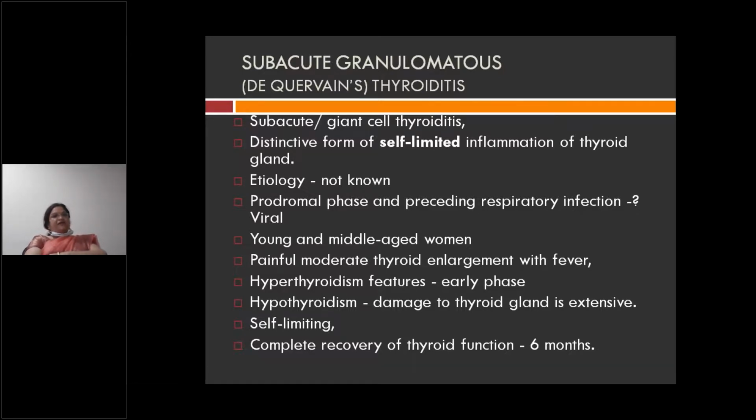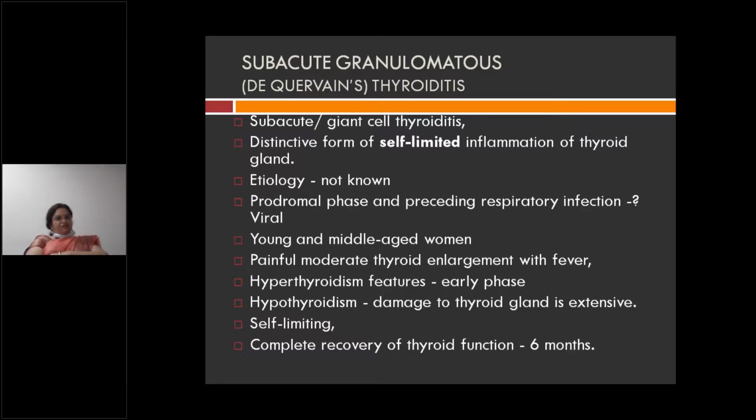It is a self-limited inflammation of the thyroid gland. Etiology is unknown. There is a prodromal phase, preceded by a respiratory infection. Usually the patient has a respiratory infection, which leads to subacute granulomatous thyroiditis. It is more common in young and middle-aged women. The patient will have painful, moderate thyroid enlargement with fever.